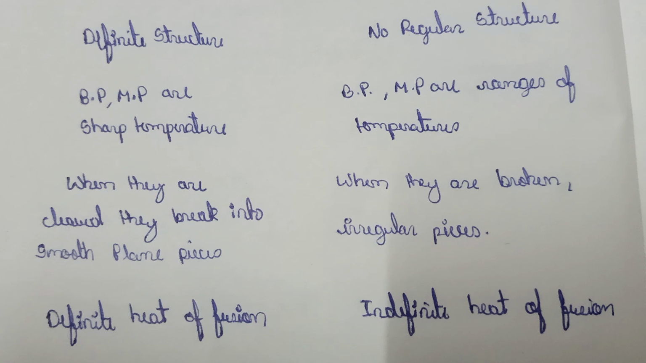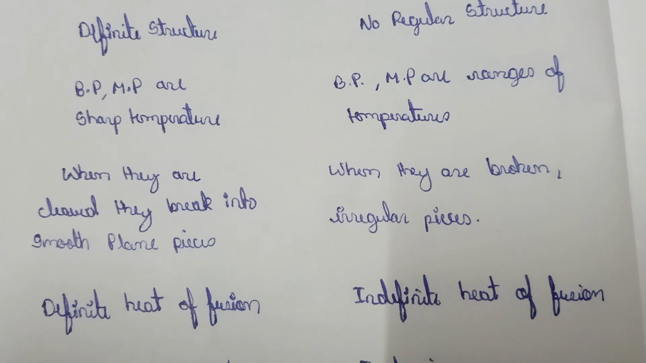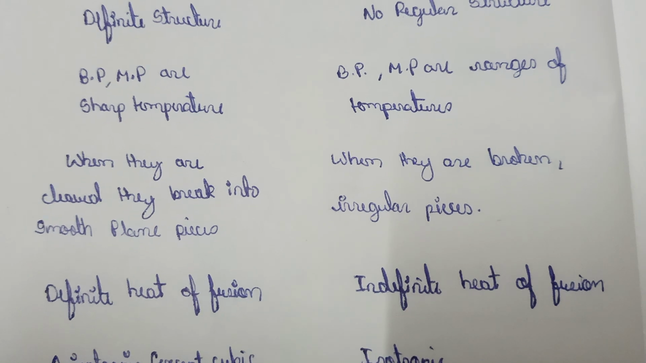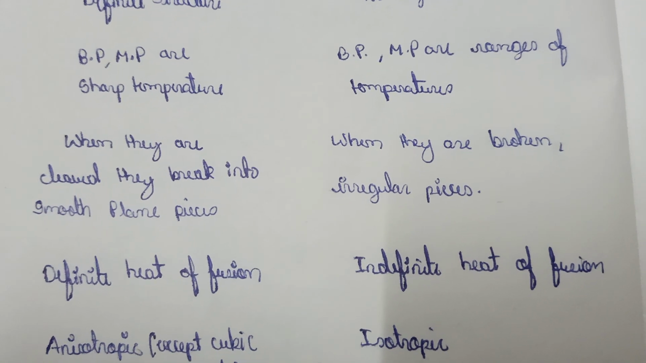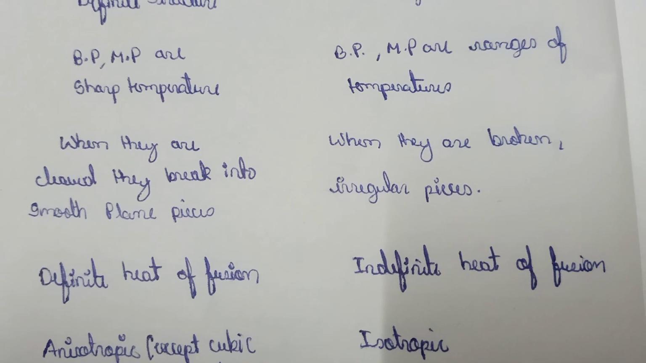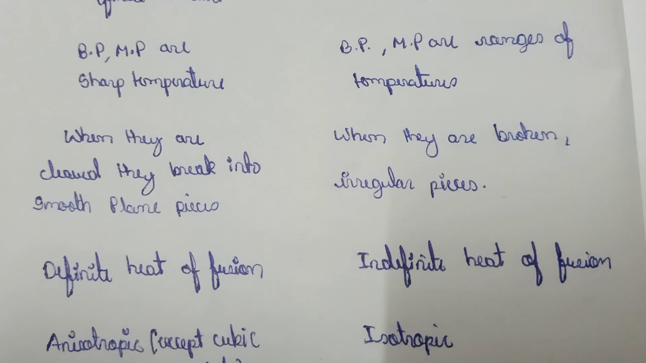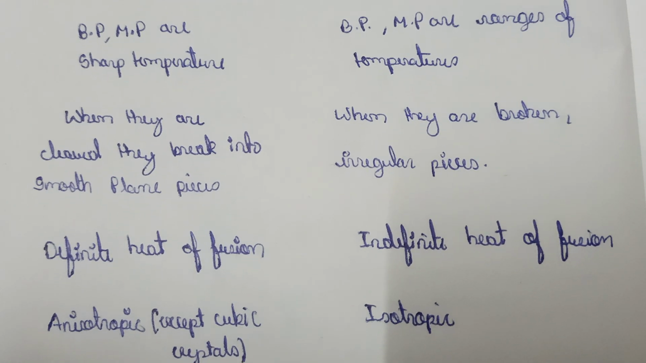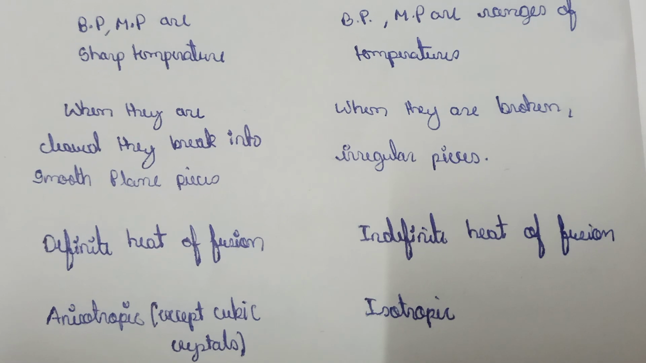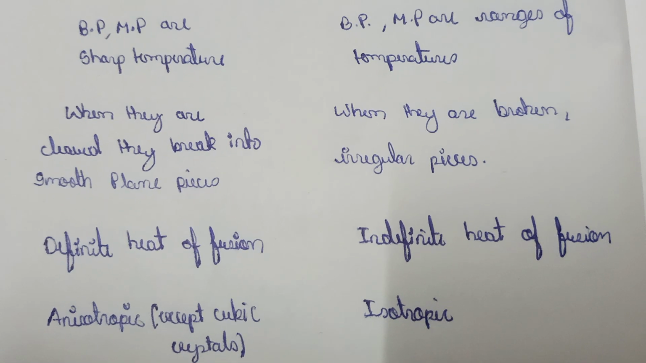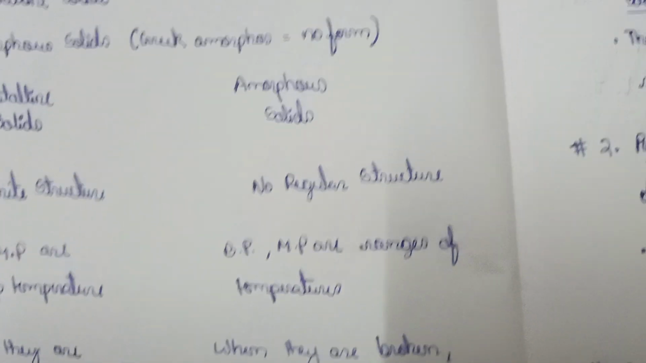Next, when crystalline solids are cleaved, they break into smooth plane pieces, but in amorphous solids they break into irregular pieces. Crystalline solids have a definite heat of fusion, and amorphous solids have an indefinite heat of fusion. And anisotropic property is exhibited in crystalline solids except cubic crystals, but in amorphous solids isotropic property is exhibited.